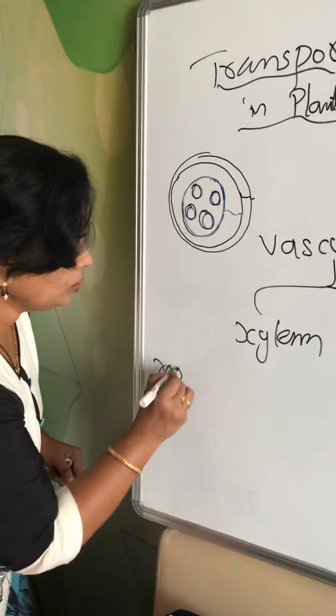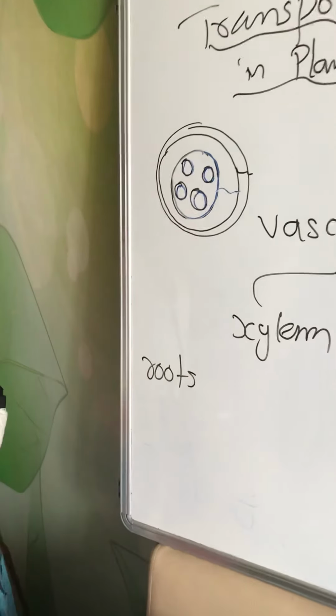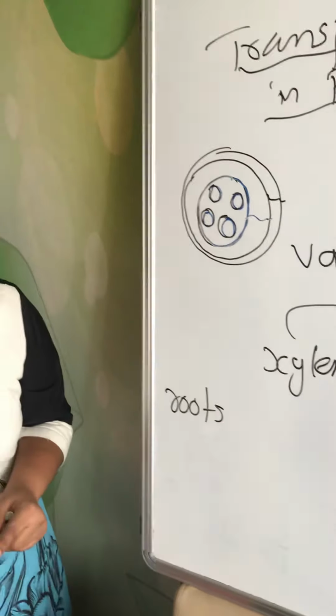So all these materials, for example, let us take water. Now you know that the part of the plant which absorbs water and minerals from the soil is the roots. So the roots will absorb the water and minerals from the soil.